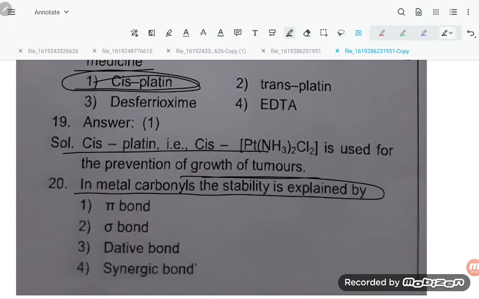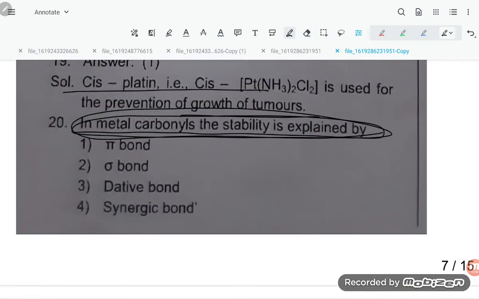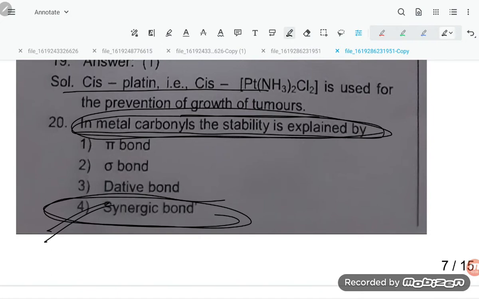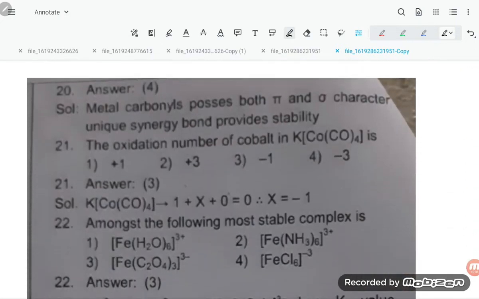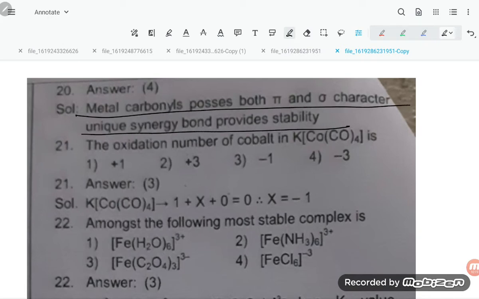In a metal carbonyl, stability is exhibited by synergic bond. In metal carbonyl, there is a synergic bond, student, which explains the stability. Metal carbonyl possesses pi and sigma character, a unique synergic bond, which provides stability. The oxidation number of cobalt in K[Co(CO)5] is, so these are neutral ligands, dear students, and potassium is +1, so it will go that side, so it will be -1. So which is correct? That is option number 3.